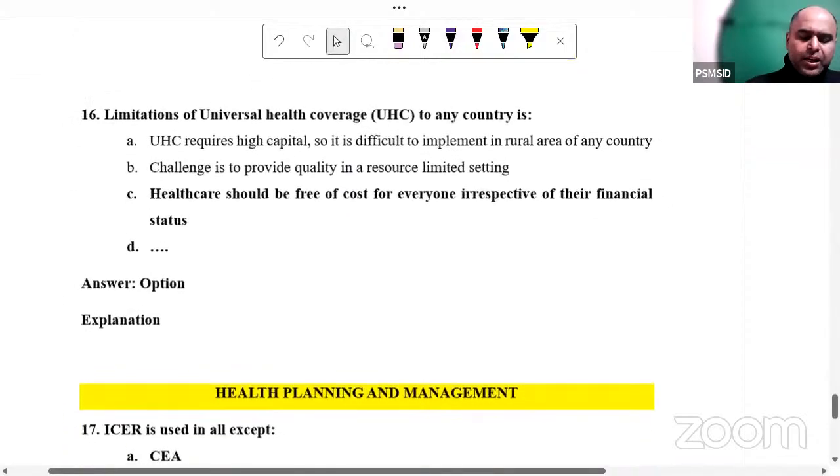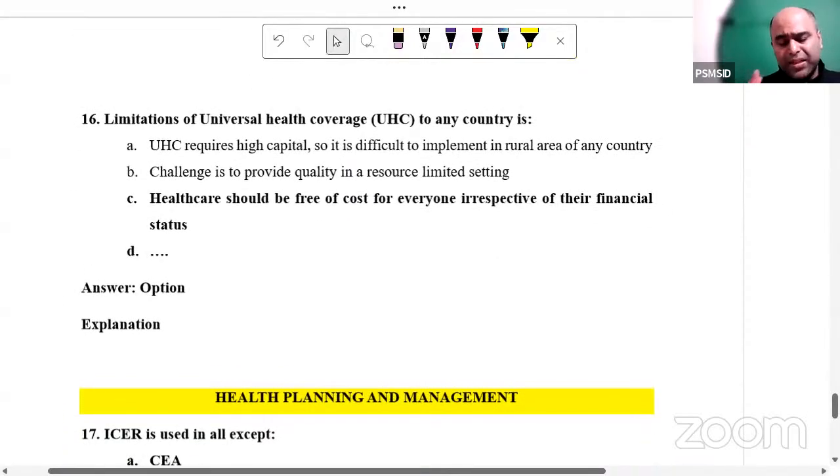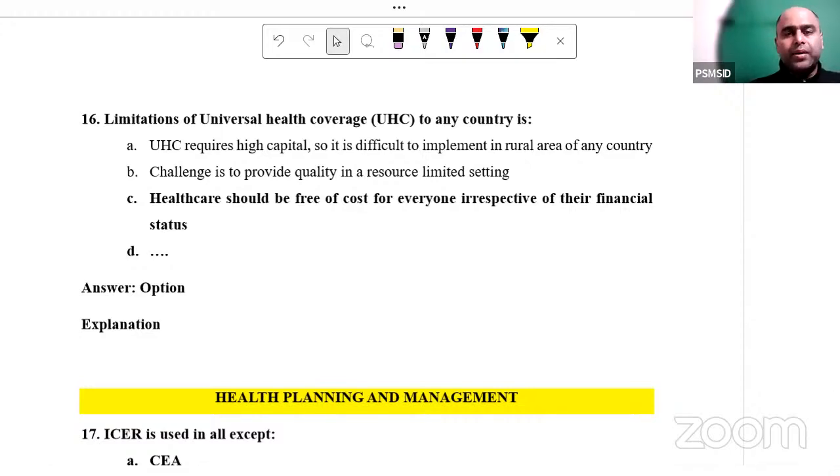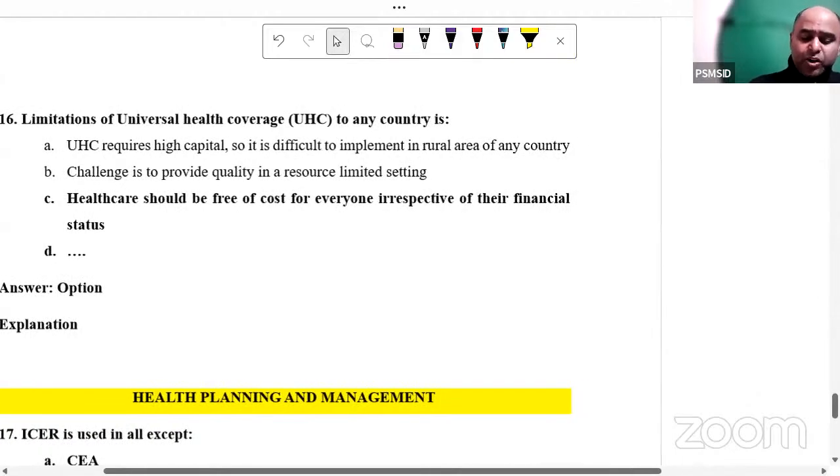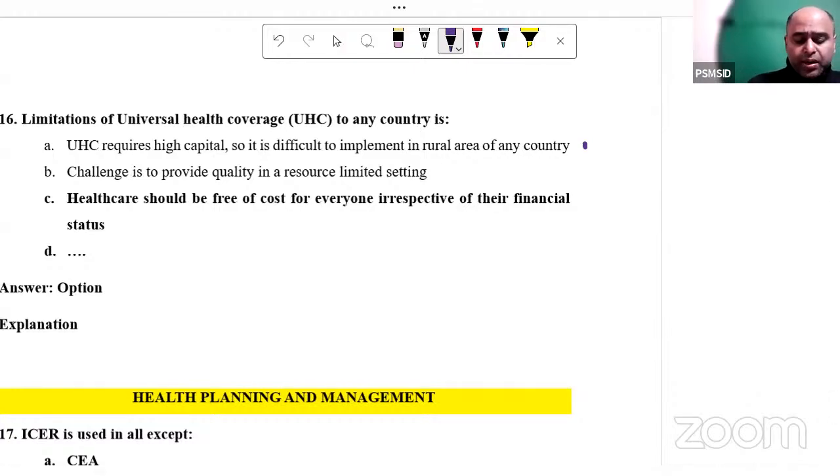Now, limitation of universal health coverage in a country. See, universal health coverage, every person should get healthcare. This was more of a common sense based question. UHC requires high capital, so it is difficult to implement in rural area of any country. Yes, seems to be true. Challenge is to provide quality in a resource limited setting. Yes, definitely. Healthcare should be free of cost for everyone, irrespective of financial status.